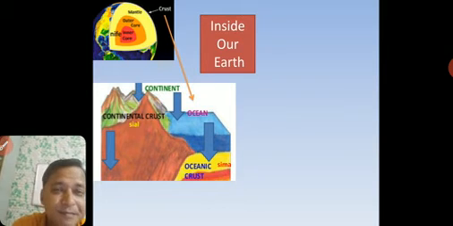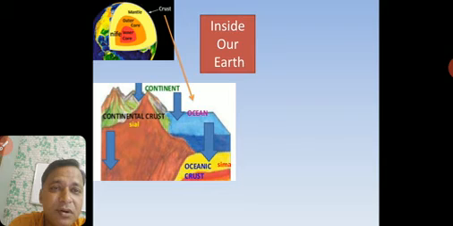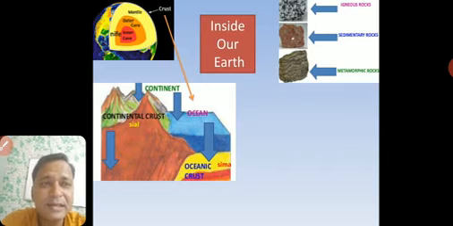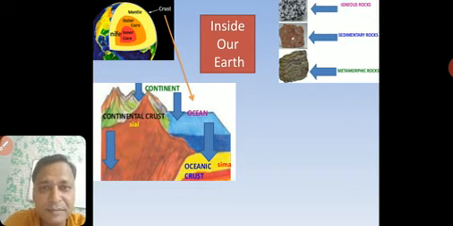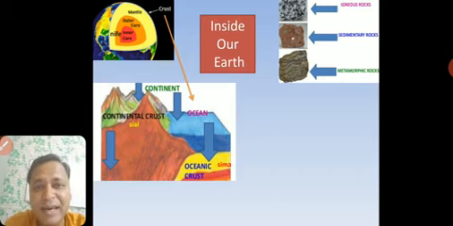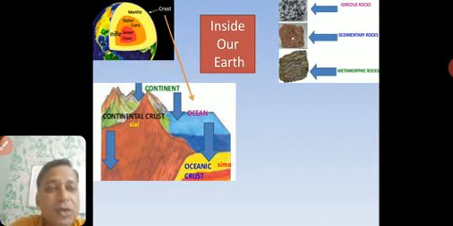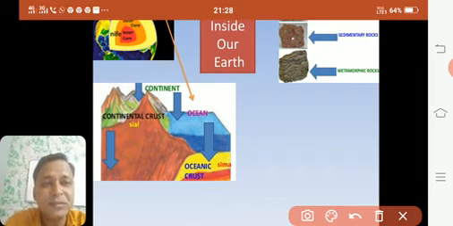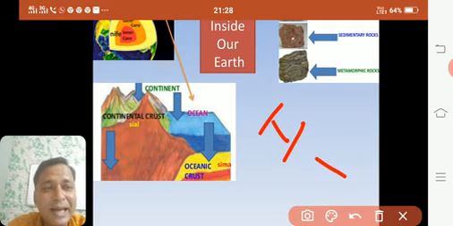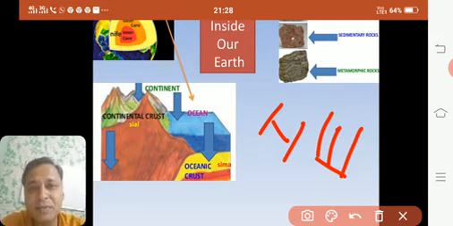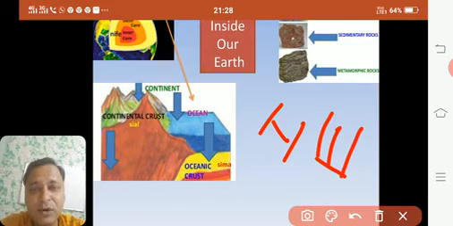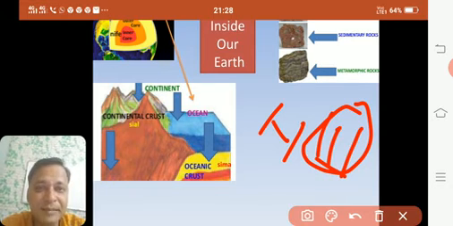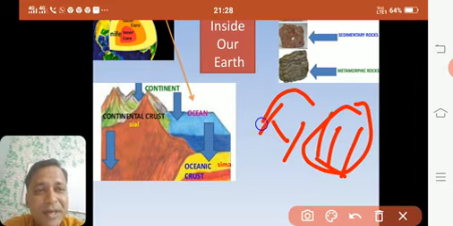Then what we had seen? We had seen different kinds of rocks. Remember the three kinds of rock: igneous rock, sedimentary rock, and metamorphic rock. What are igneous rocks? Which are made from ignis, fire, or lava we can say. Now these igneous rocks are of two types. Do you remember? One is intrusive igneous rocks and the other is extrusive igneous rocks. When the lava comes out and cools down and becomes solid, the rock formed is called extrusive. And when the lava is inside the earth's crust and it cools down there, it is called intrusive. Remember?